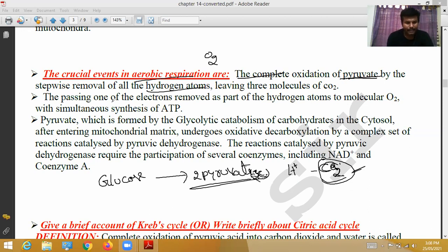The pair of electrons is removed as a part of the hydrogen atoms. So when the hydrogen atoms are removed, along with them electrons are also removed. The pair of electrons is removed as a part of the hydrogen atoms to molecular oxygen.